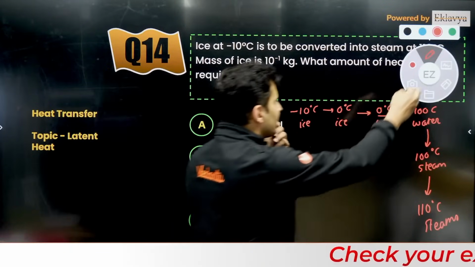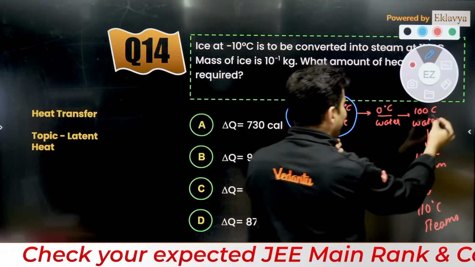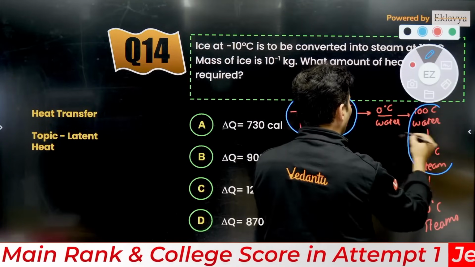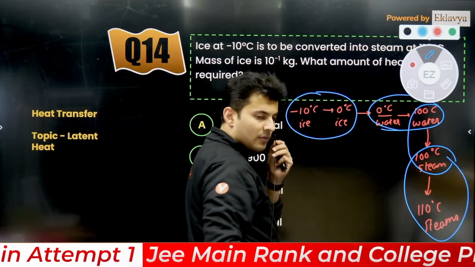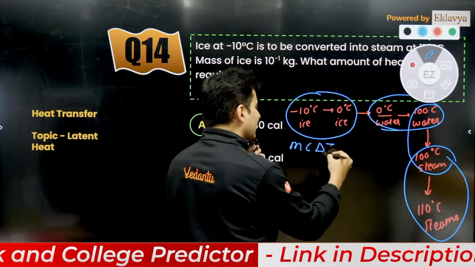What are the formulas? When you are going from ice to ice, water to water, or steam to steam, every time you are going to use the m c delta T formula.